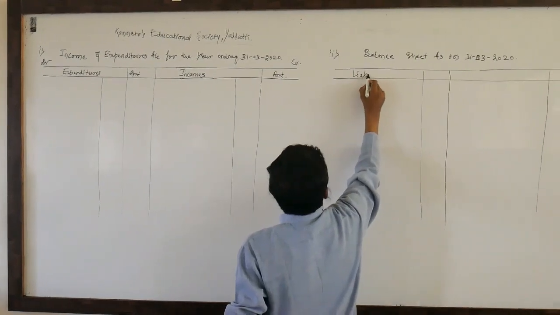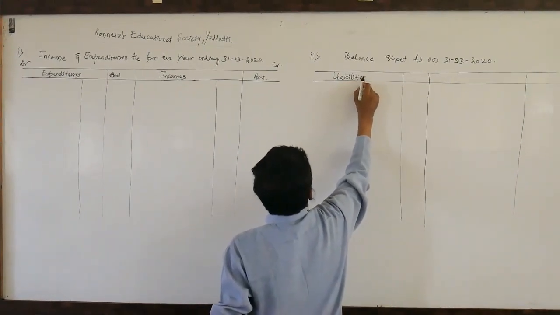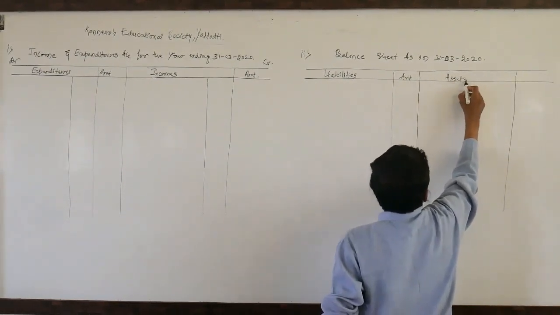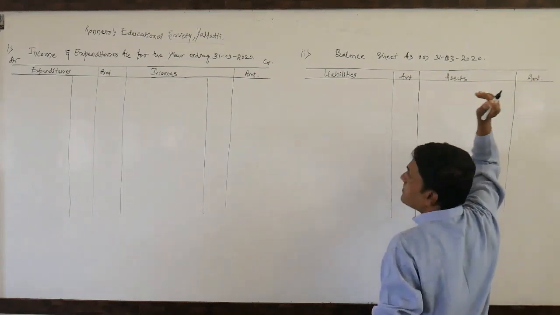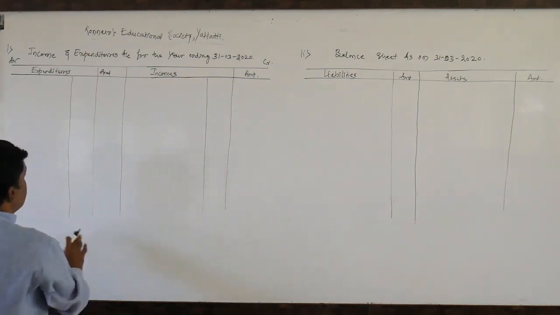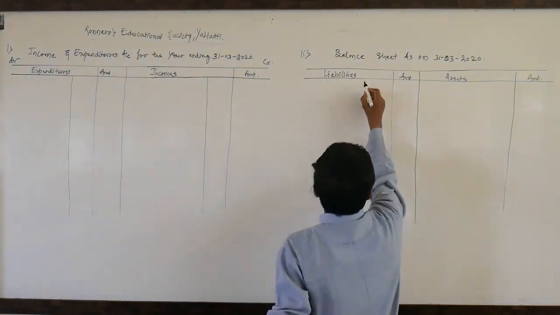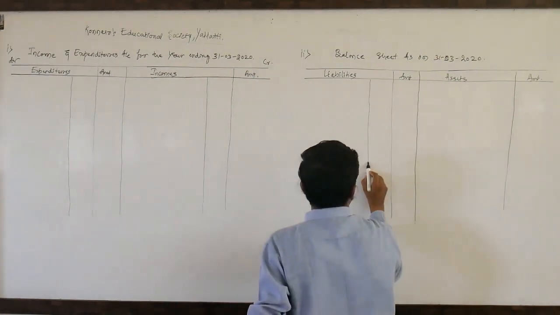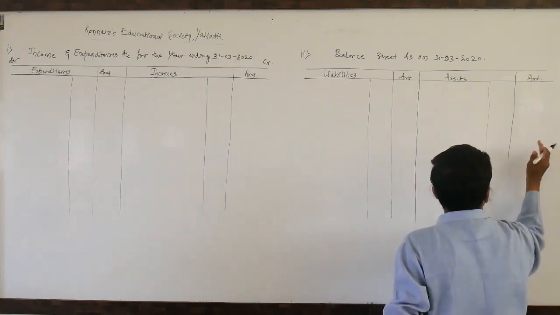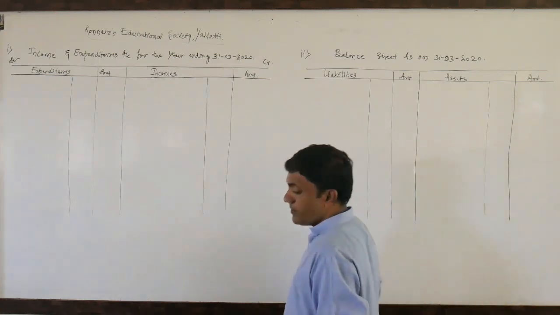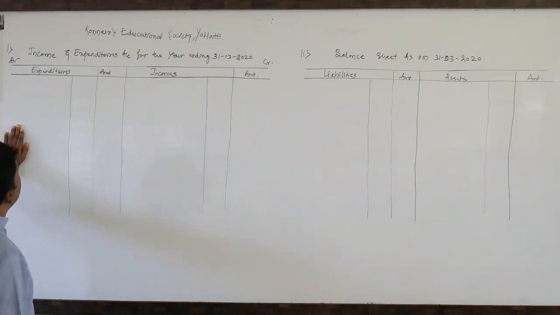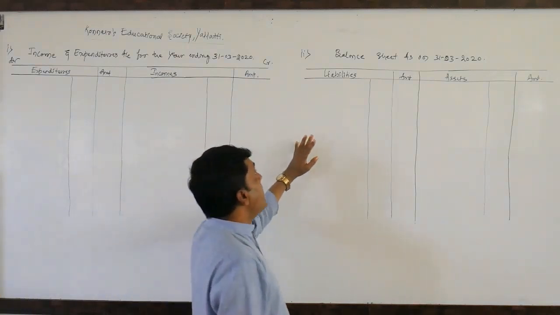Liabilities, amount, assets, amount. So you can put one more column, that is an inner column, for the sake of adjustments. So we must prepare both of these. So one is to prepare the income and expenditure account and the balance sheet.